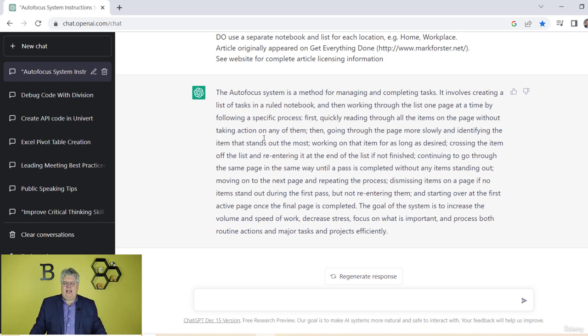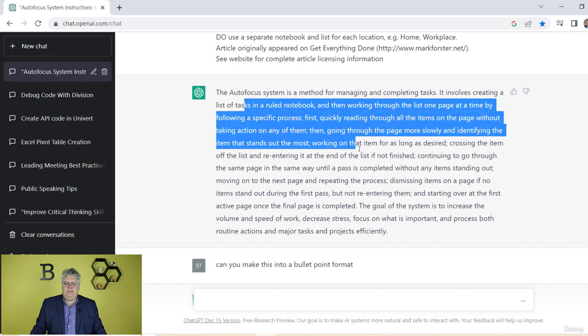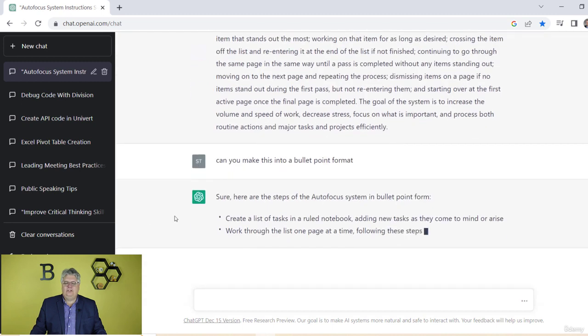In fact, here's a hot tip for you. Let's say I want to take this, because it's part of my chat where we're talking to a friend, and I'd say, can you make this into a bullet point format? All right, so bullet point, that's the French for point. That's not from my French friends, that's not French at all. So can you take this, because this is what we're chatting about here, and put this into a bullet point format? So we start doing that, see?